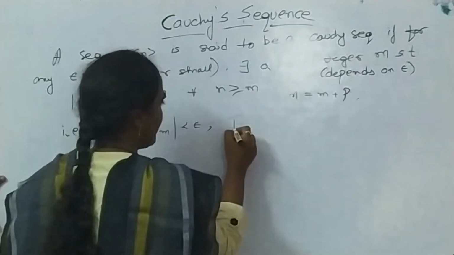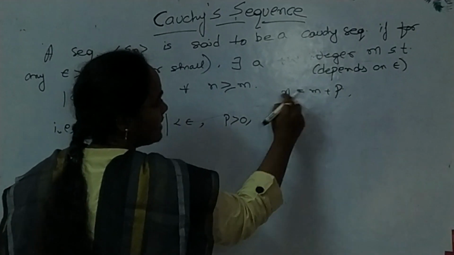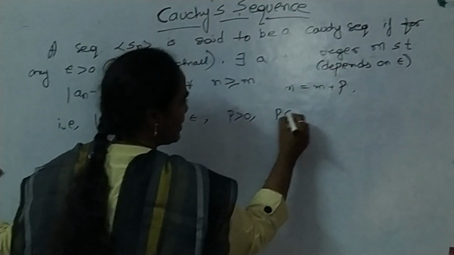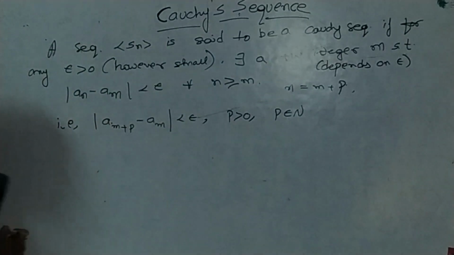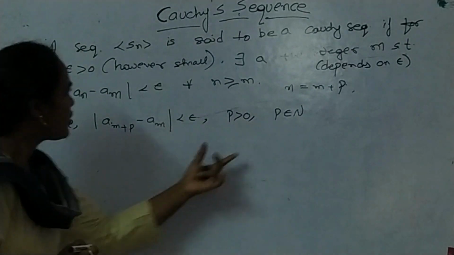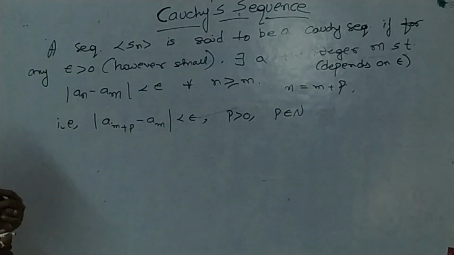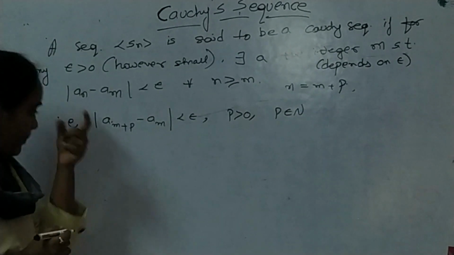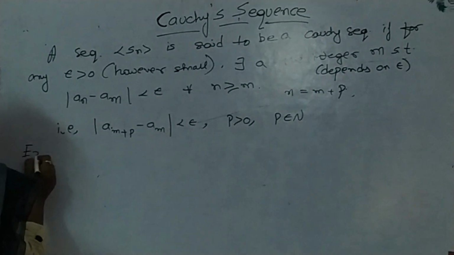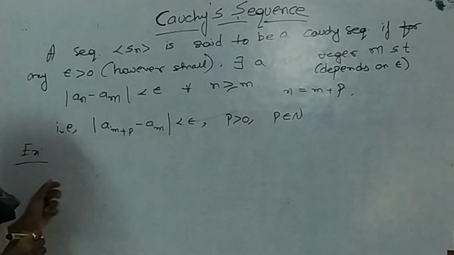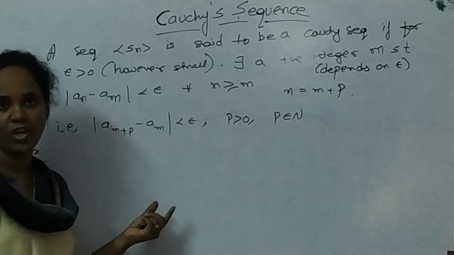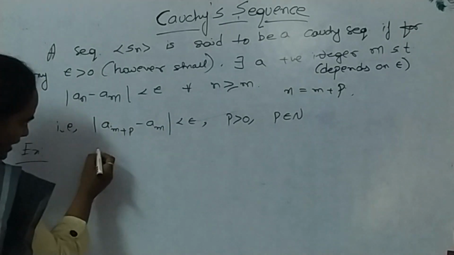P value is greater than 0. As m and n are positive integers, p is also a positive integer, so it belongs to N. So this is the analytical definition of a Cauchy sequence. Now consider an example. Suppose one sequence is given to you. How to check whether it is a Cauchy sequence or not, that we will discuss.